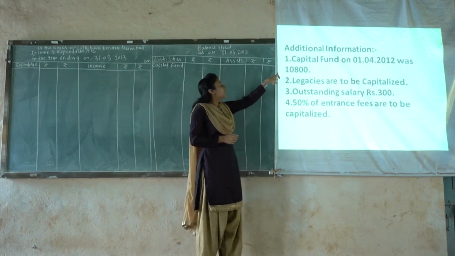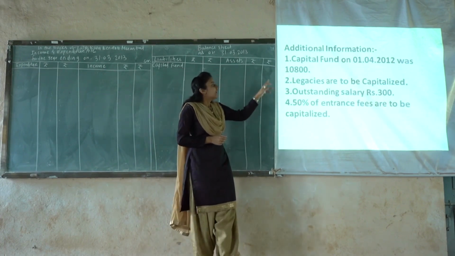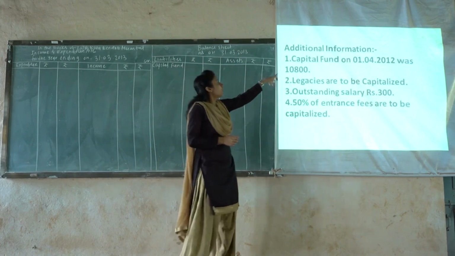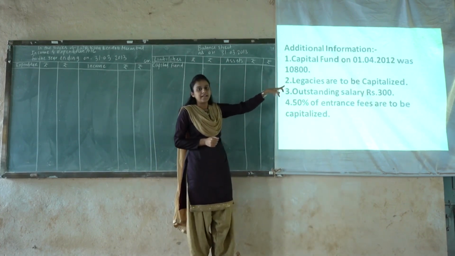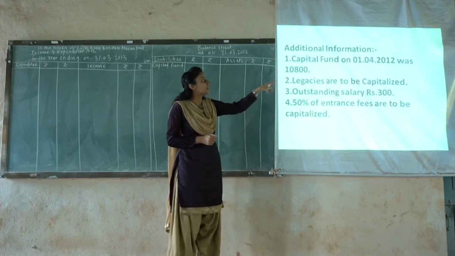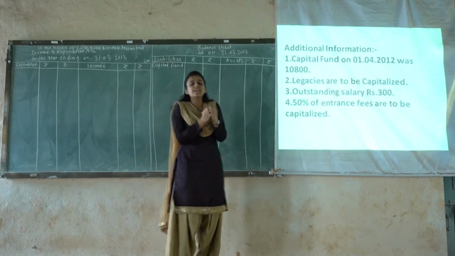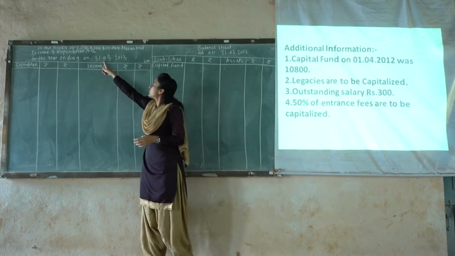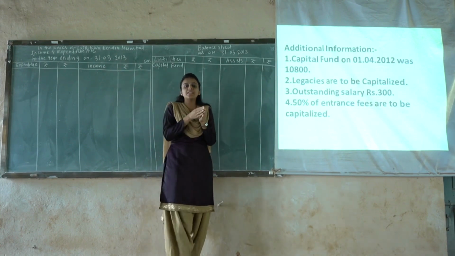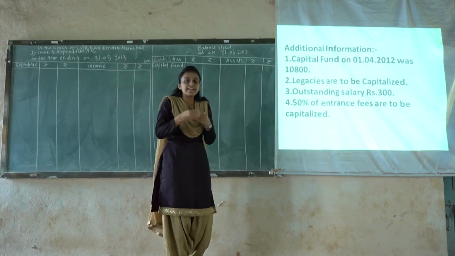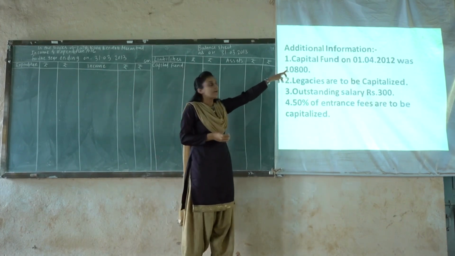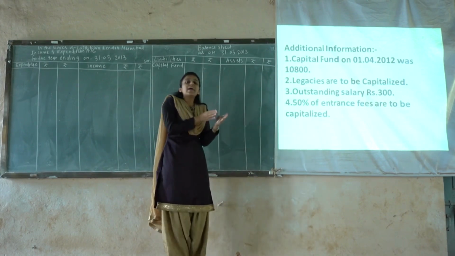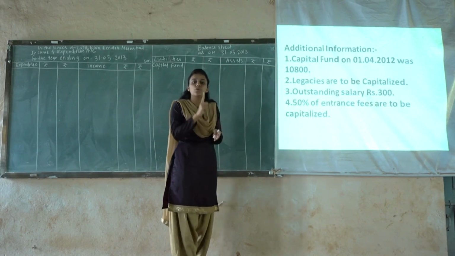Additional information. The very first additional information is given that capital fund on 1st of April 2012 was 10,800. सुरुवातीला ती ऍडजस्टमेंट दिलेली आहे ती कॅपिटल फंडशी रिलेटेड आहे and basically this fund is given for the 1st of April 2012. Means basically it is the opening of this year, 1st of April 2012 to 31st of March 2013. So we have completed this 12-month period and for starting this period we had the capital fund in our hand and for that amount is given 10,800. Basically this is the opening balance of capital. So it will be posted only once.